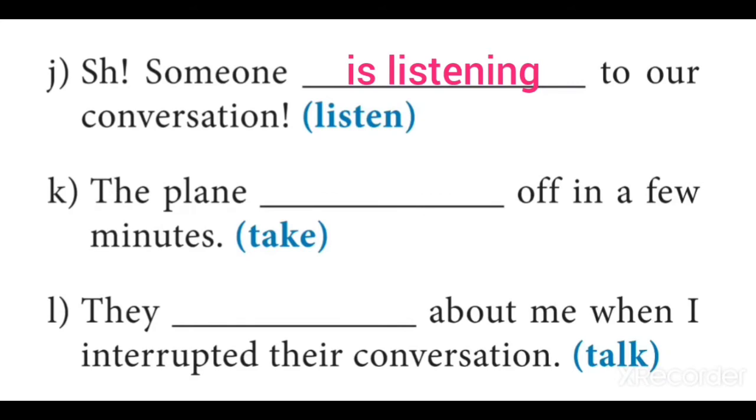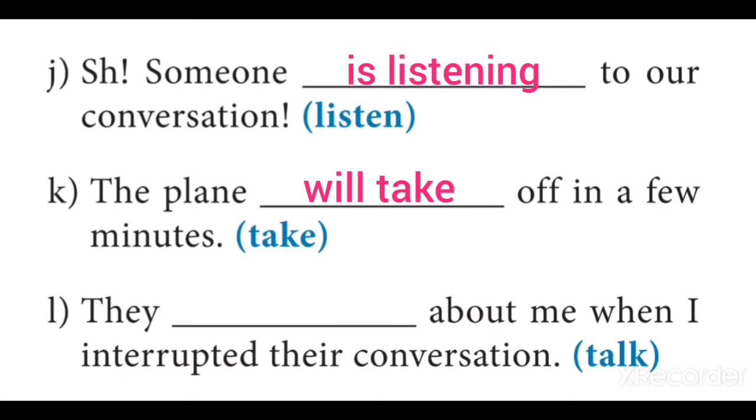Then sentence K. The plane dash off in a few minutes. Within the brackets, the V1 is take. In a few minutes in this sentence is the phrase that suggests that it should be written in future simple. So the answer is will take. So the sentence goes like this: the plane will take off in a few minutes.